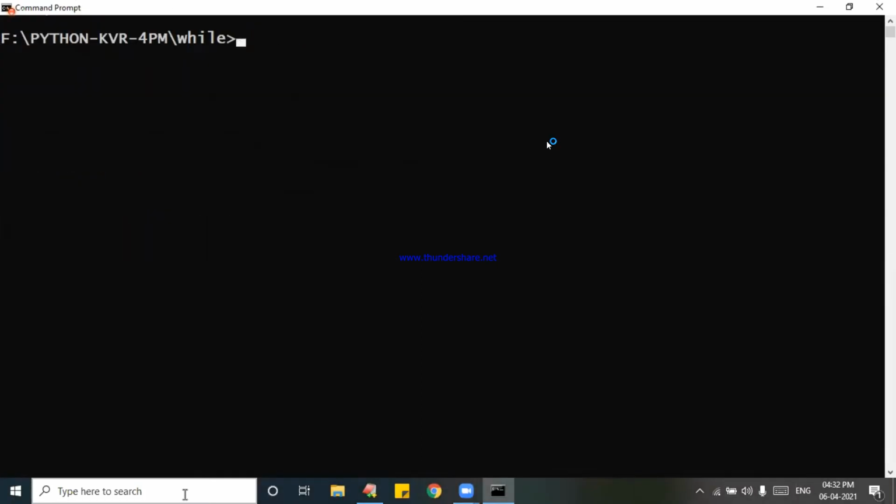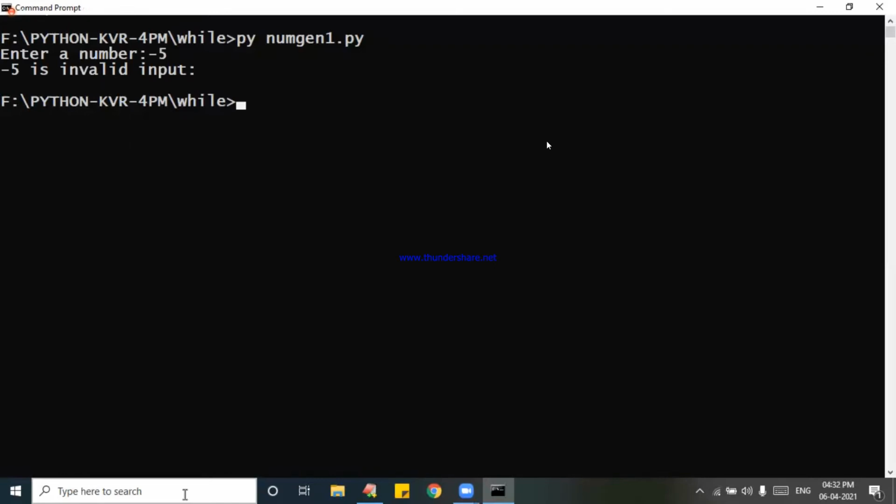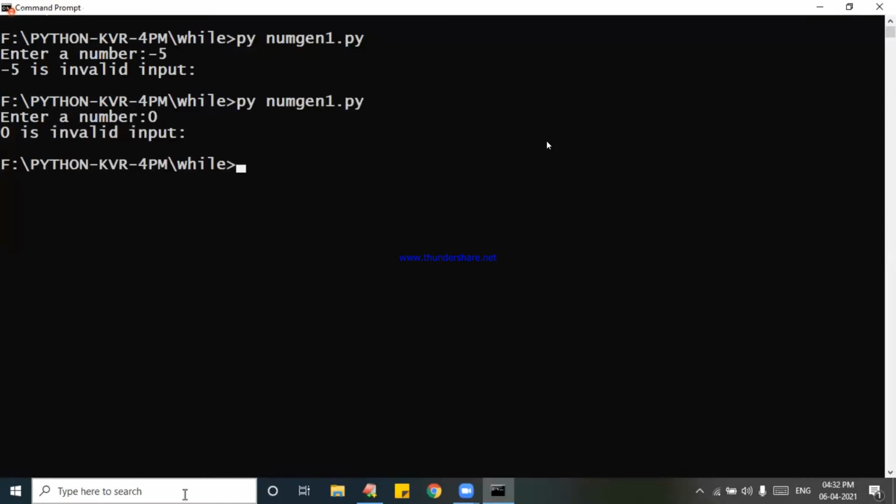Now you execute that py, number generation 1.py. It is asking enter a number. I will enter -5. It is printing -5 is invalid input. I will enter next value called 0. It is going to print 0 as an invalid input. I will enter other than the given number, KVR I will enter. It will give you an error. That is a value error is coming.